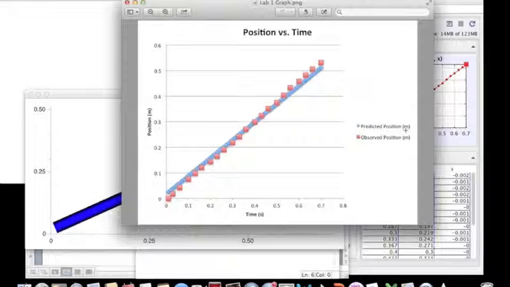In conclusion, this constant velocity experiment was demonstrated by a soccer ball moving at a constant velocity in one direction. This verified Newton's second law, that an object's position can be predicted based on a measured velocity.